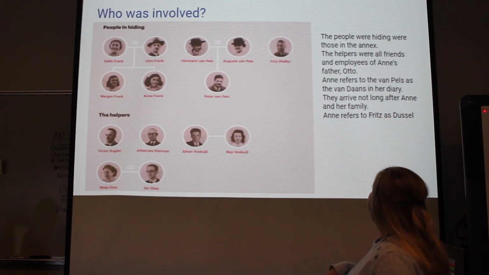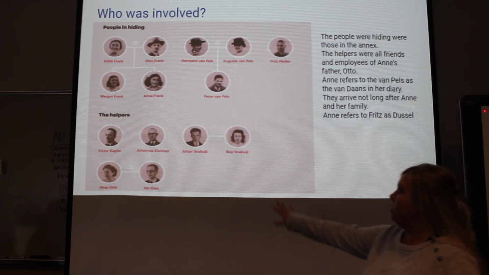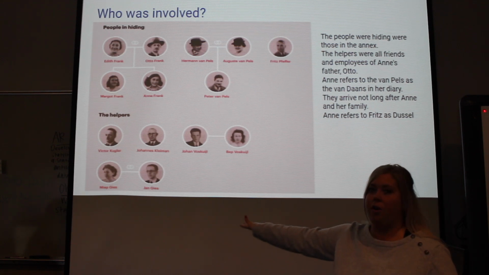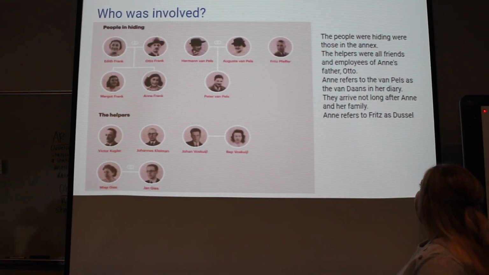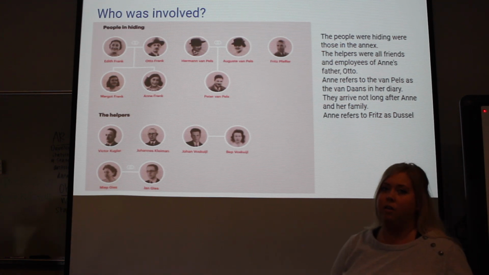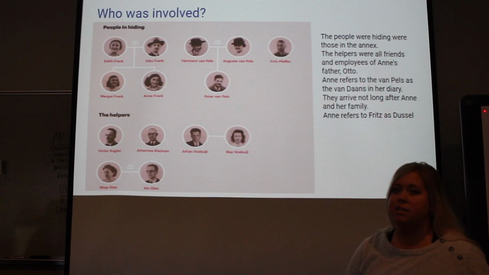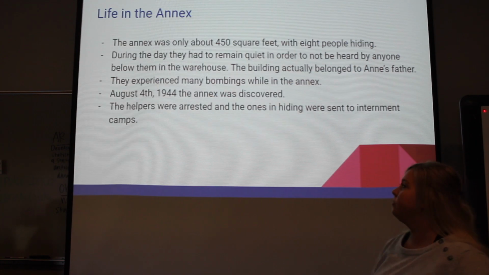The people that were hiding were those in the annex behind that bookcase. The helpers were all friends and employees of Anne's father, Otto. These are all of the helpers here. They worked for Otto, and they helped the families to hide. So Anne refers to the Van Pels in her diary that you're going to read as the Van Daans, and they arrive not too long after her and her family get into the annex. She refers to Fritz, who is the dentist, as Dussel.